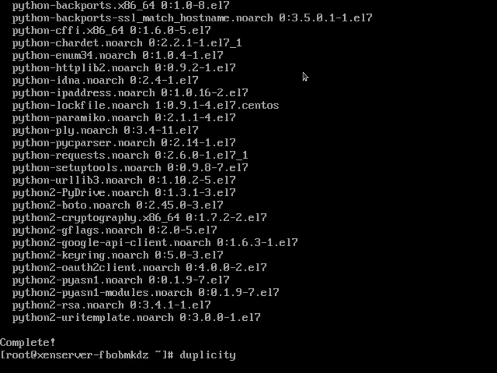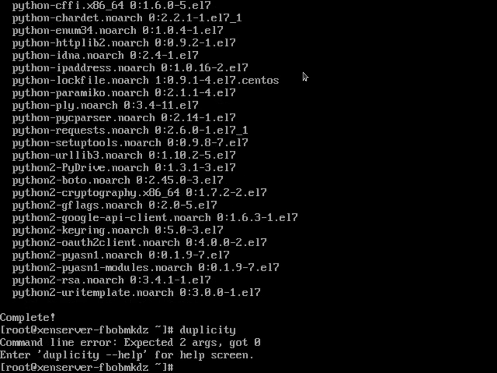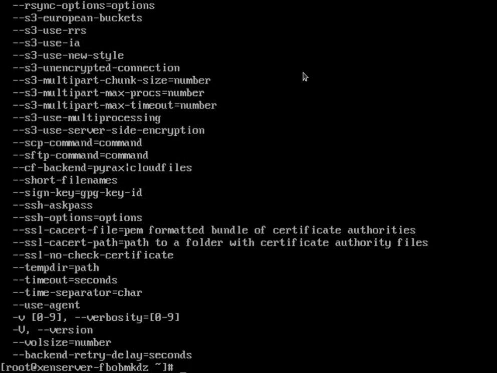We can try writing the command duplicity, and we see that the command has indeed been installed, and we are now ready to use duplicity to back up the virtual machine snapshots to a remote location over the network with auto resume securely using encryption.